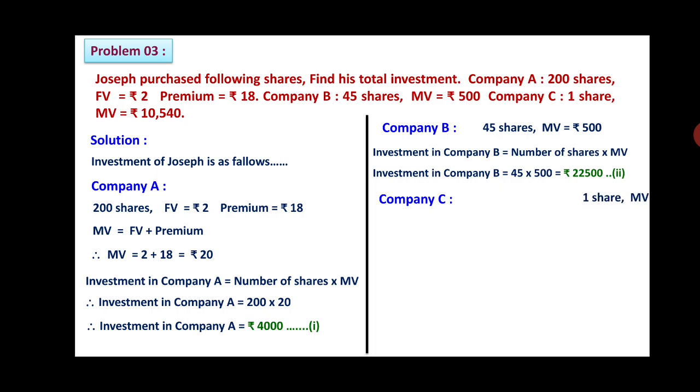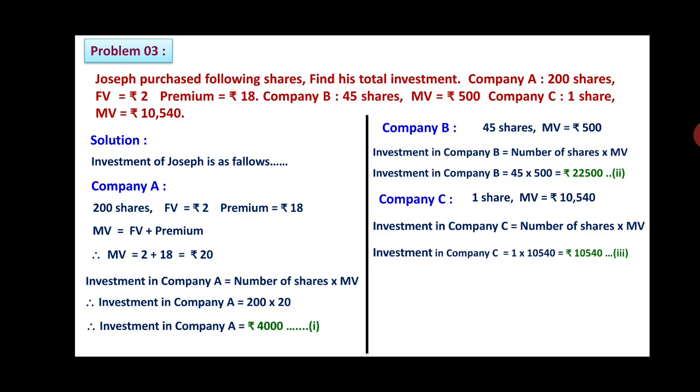Equation 2. Now in company C, he purchased one share whose market value is 10,540. The investment in company C will be number of shares into market value. That is the formula. We'll substitute the values. Number of shares 1 into 10,540. That leads to 10,540. So friends, company A, company B, company C, the investment has been calculated.